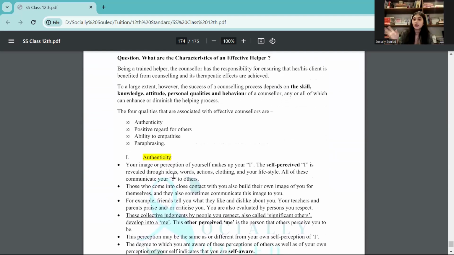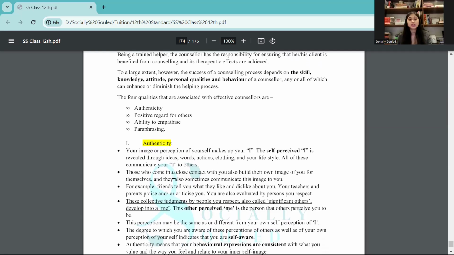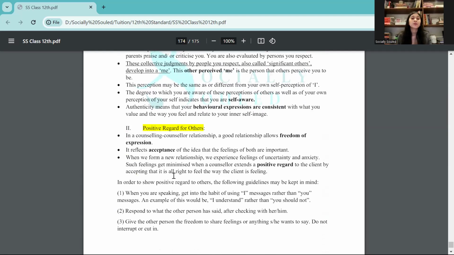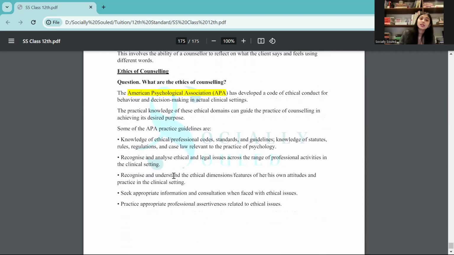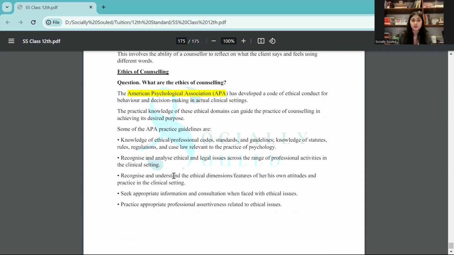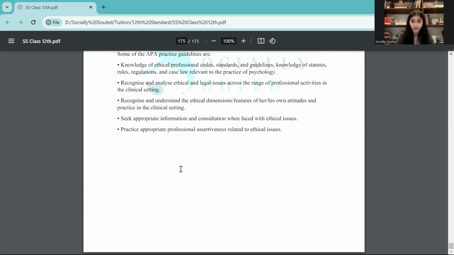So there are four qualities that are often associated with an effective counselor. One is authenticity, positive regard, ability to empathize, and paraphrasing. So here again, understand the difference between empathy and sympathy. And towards the end, just learn what are the ethics of counseling. These are ethics, often the code of ethics, basically, developed by the American Psychological Association.